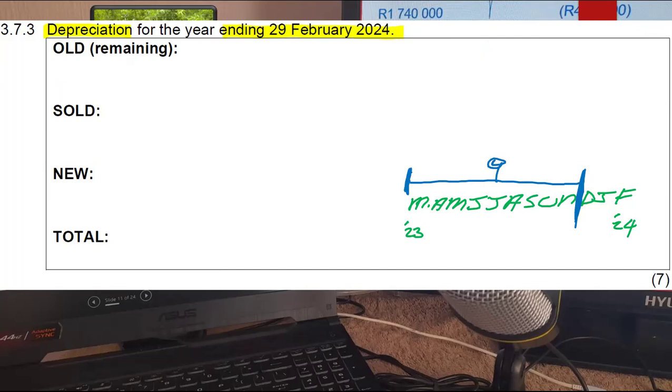And then we've got the new asset. The new vehicle was bought here and was only used up until there. So we're going to depreciate it for 3 months, because it was used from the 1st of December up until the end of February.